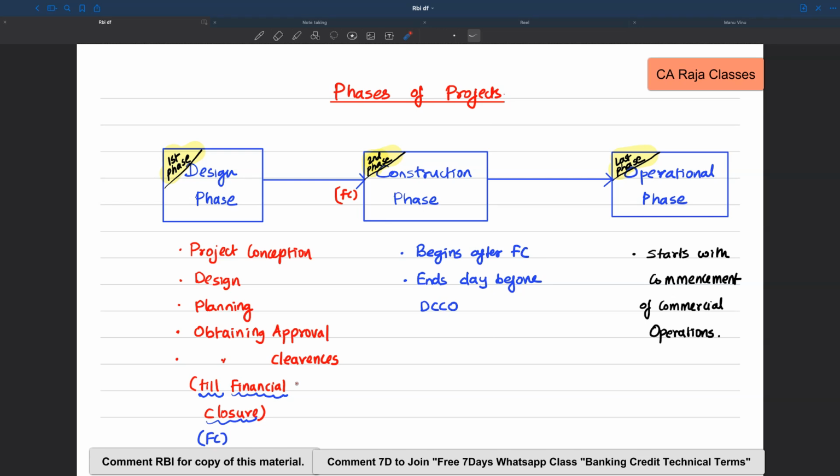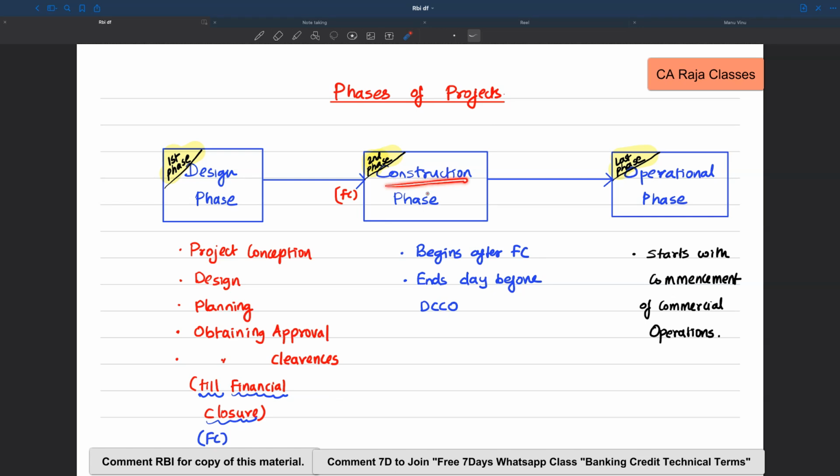So this is a stage up to financial closure. When I say financial closure, it means the lenders for the project and equity investors are all identified, and the amount they have to contribute is finalized and frozen. So this is phase 1.